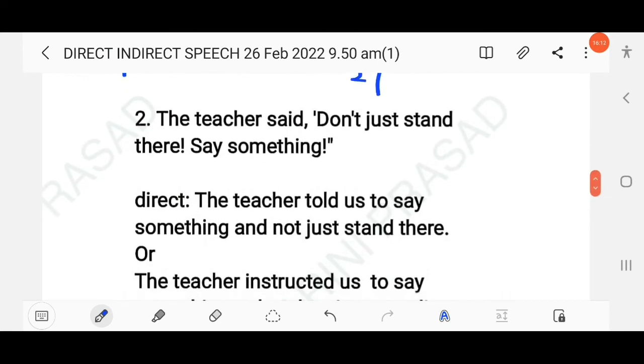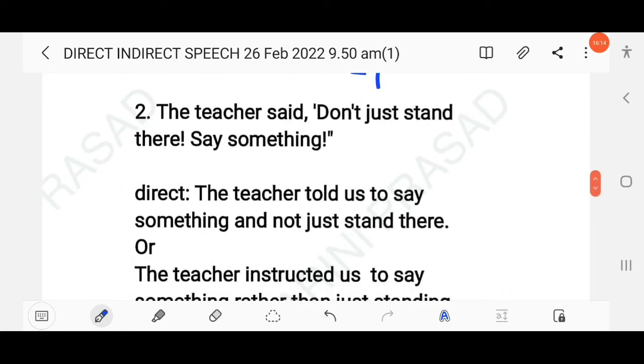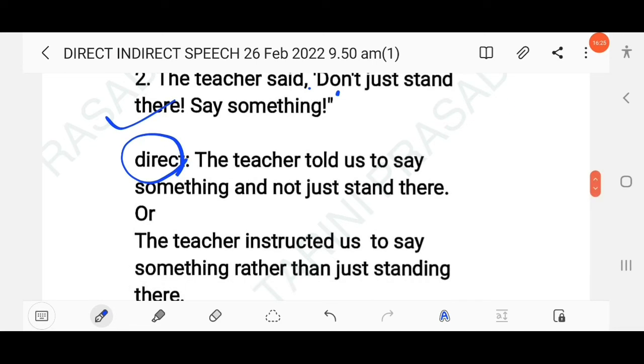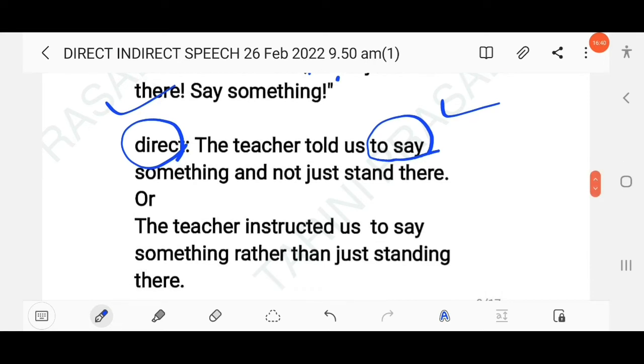The next question here, the teacher said, don't just stand there, say something. So you know this is direct speech as there is use of inverted commas and also a comma. Then you have to change into indirect. The teacher told us to say something and not just stand there. So here to plus infinitive is used. Or you can also write here, the teacher instructed us to say something rather than just standing there. So both can be accepted here.